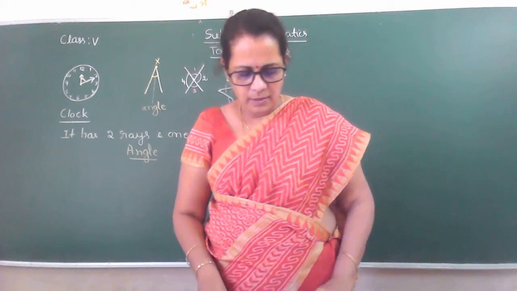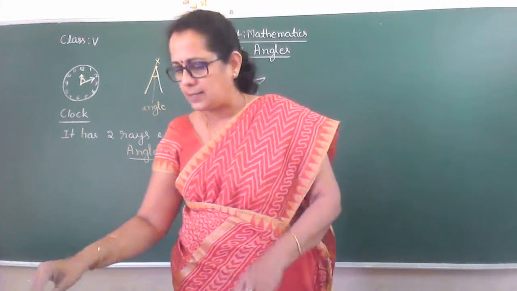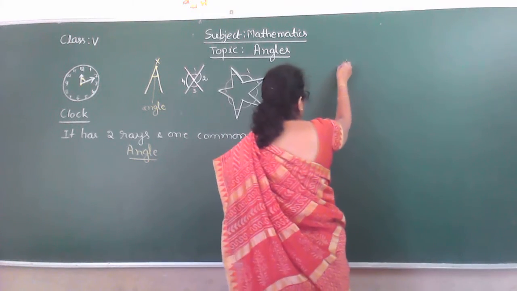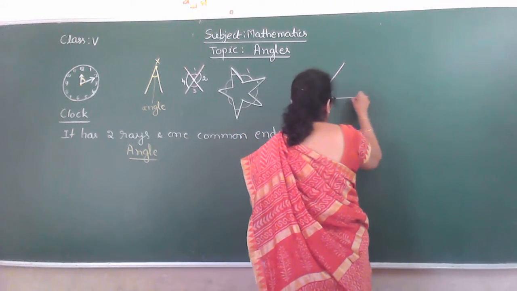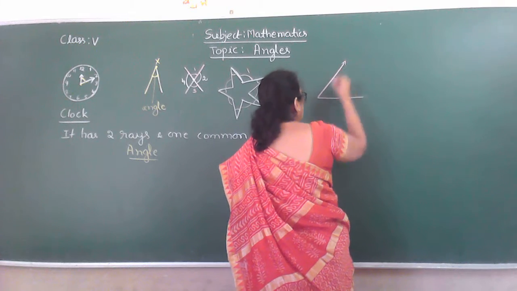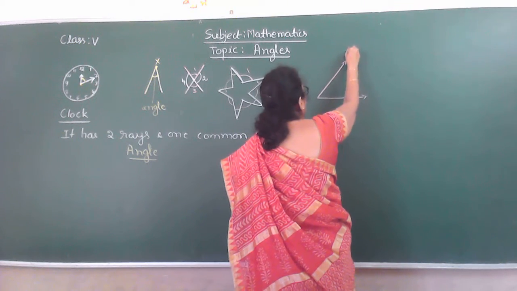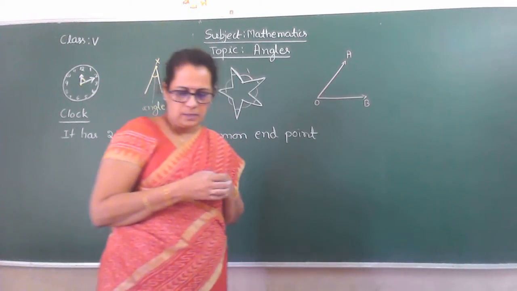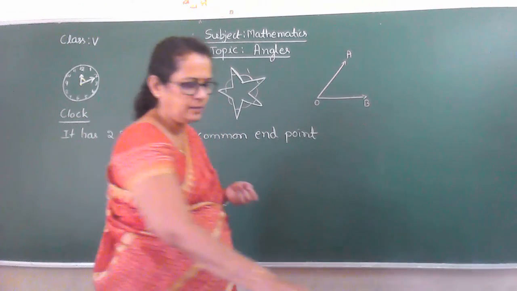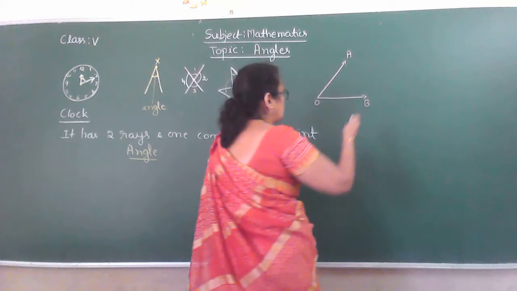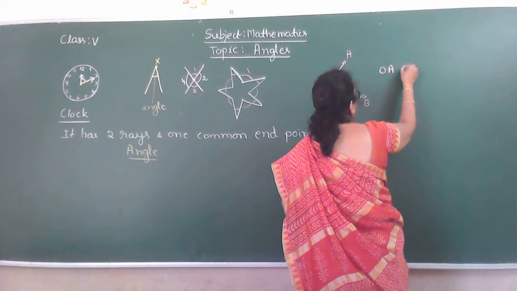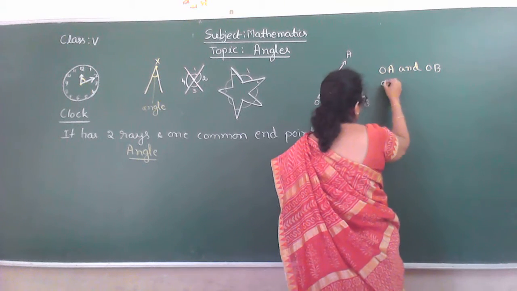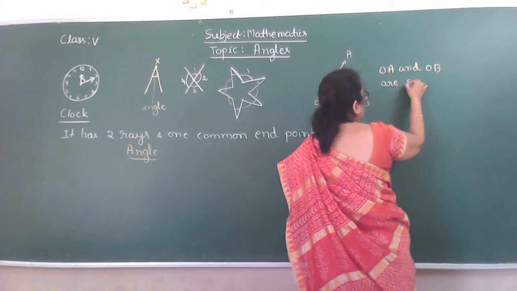Then how are the angles represented? See here, I'll write one straight line, another straight line. Let us call this AOB. So which are the straight lines here? Yes, OA and OB are straight lines.